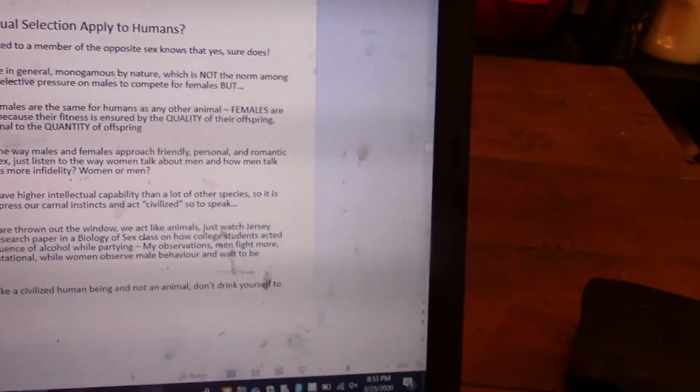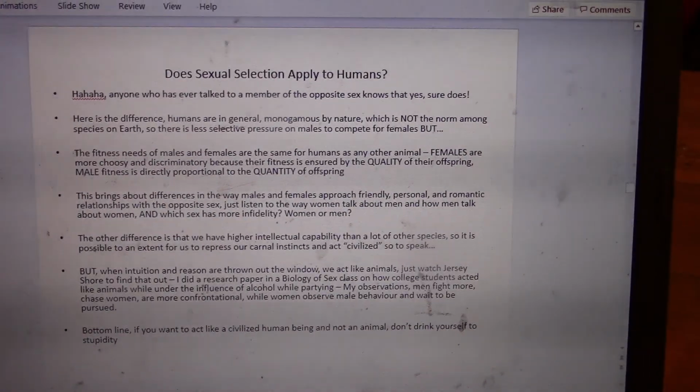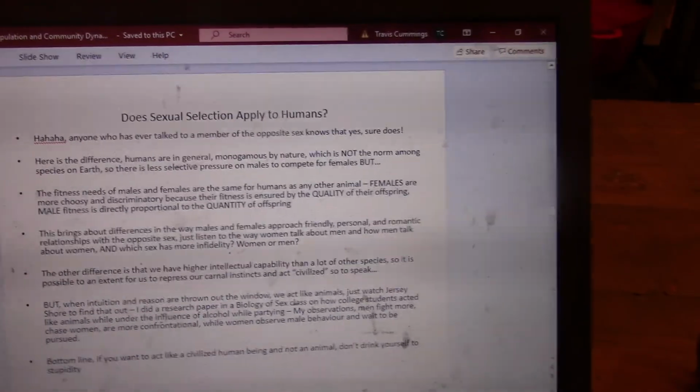Right, so there is the sexual selection piece with humans. I'll leave that slide for you to read. There's a little bit of tongue-in-cheek humor in there.